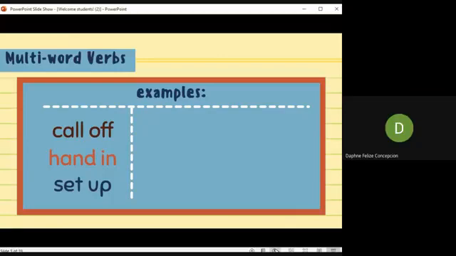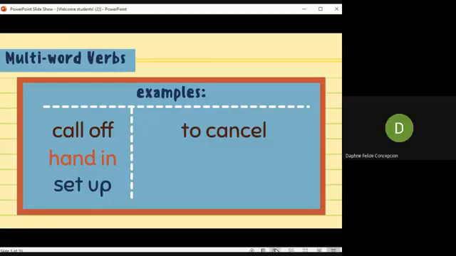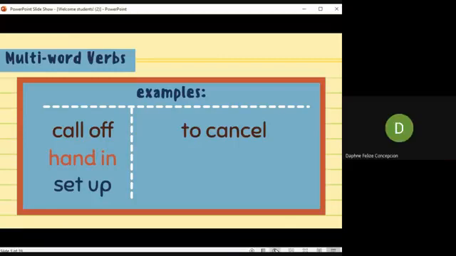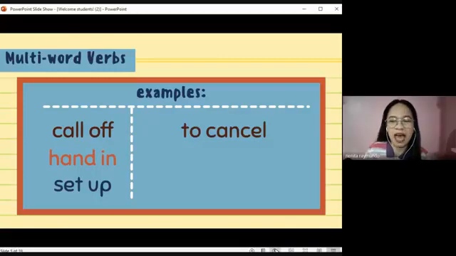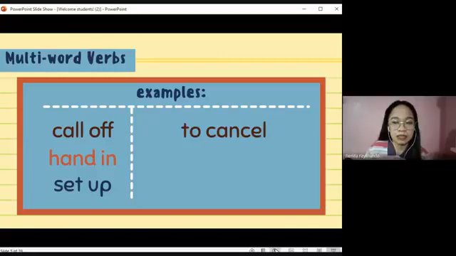Cancel. See, the bride canceled the wedding. Right, that's correct. Call off means to cancel. What about hand in? I'm sure you're familiar with this word because you often see or hear it. Where do you often see or hear these words? In school. So what do you think is the meaning of hand in? To submit something.